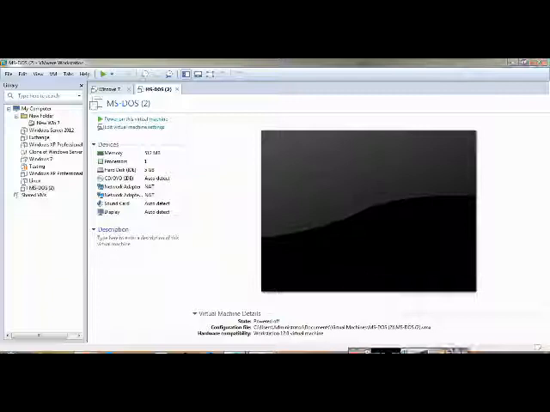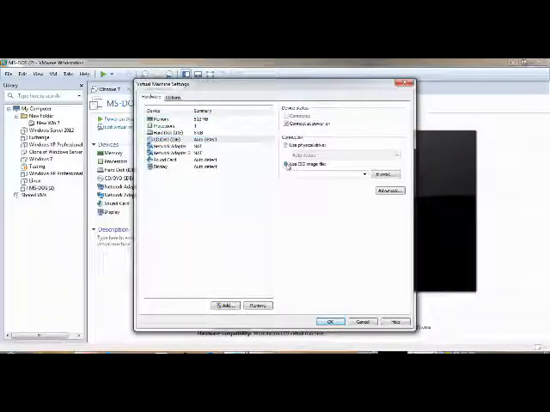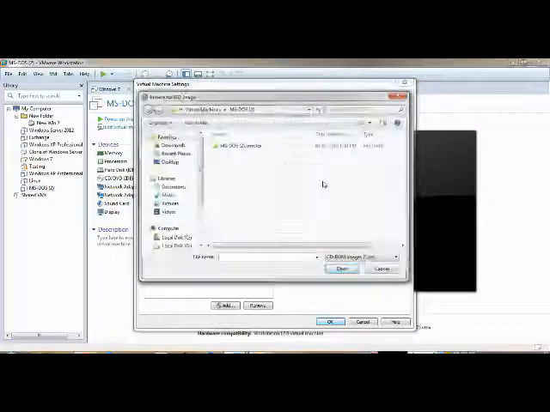First, if you are installing on an actual machine, you need to put in your CD. You can download the image file, the bootable file, and you can run it through either a CD or a USB. Now I'm gonna select this.